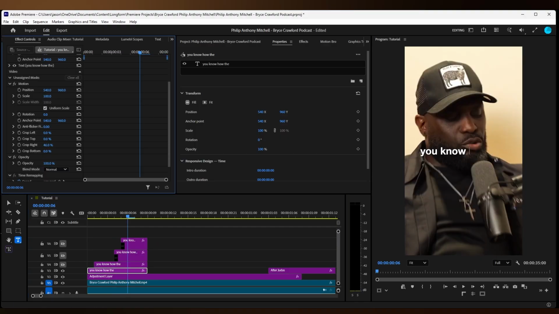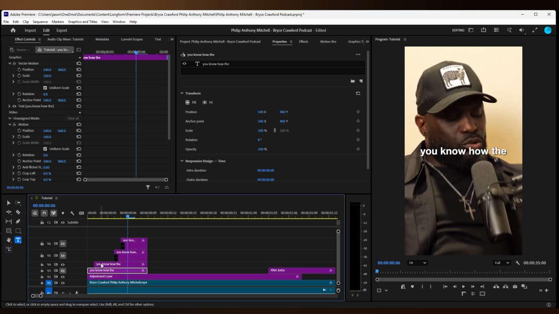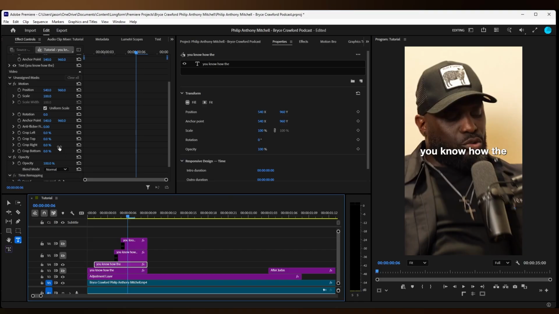Crop so only "you" is visible. Now we're going to crop "know", so we're going to crop the rest of the words, but the next one is "know". So we're going to crop the right and we're going to crop the left. Like so.